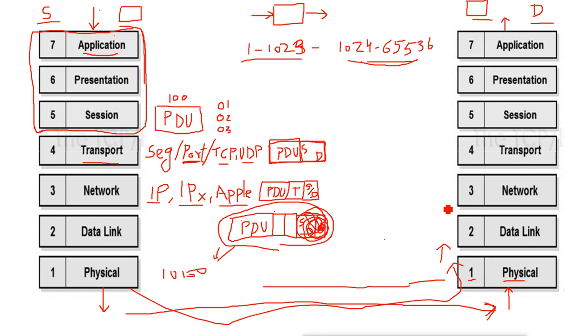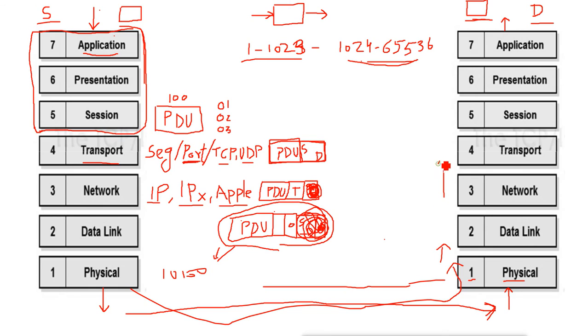The network layer will open the header for the network layer and check the source and destination IP addresses. If the destination IP address belongs to this machine, then it will accept the packet, otherwise it will drop the packet, and it will remove this header and forward the packet to the transport layer.